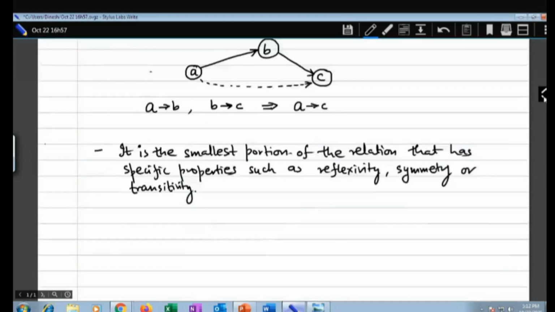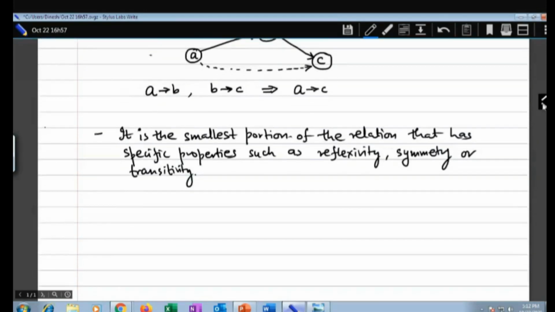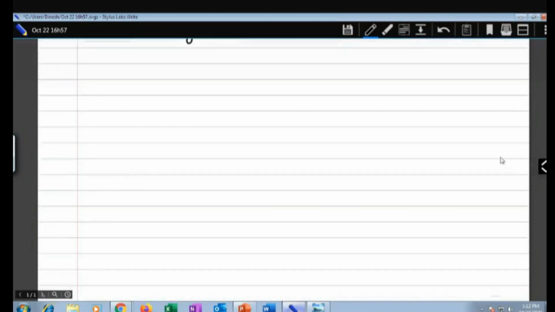Yesterday we have seen the reflexive closure, so I will quickly revise this, and then we'll quickly go with the symmetric and transitive closure.